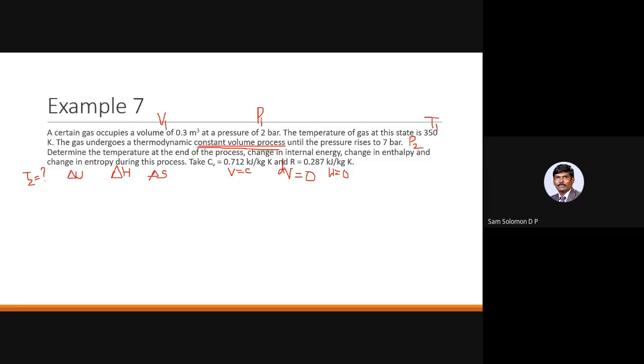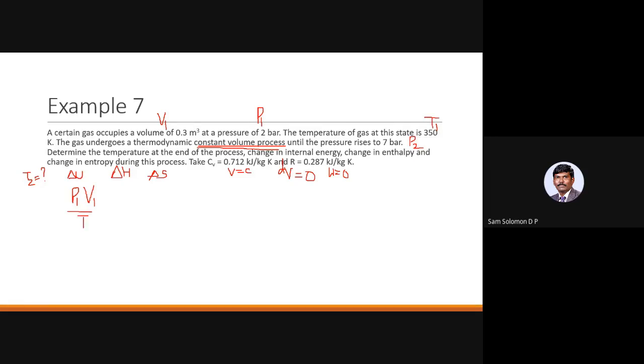No idea? P1 divided by P2 is equal to T1 by T2. So we have to use the ideal gas equation of state. Either you can remember the formula or you can use the simple ideal gas equation of state relation.